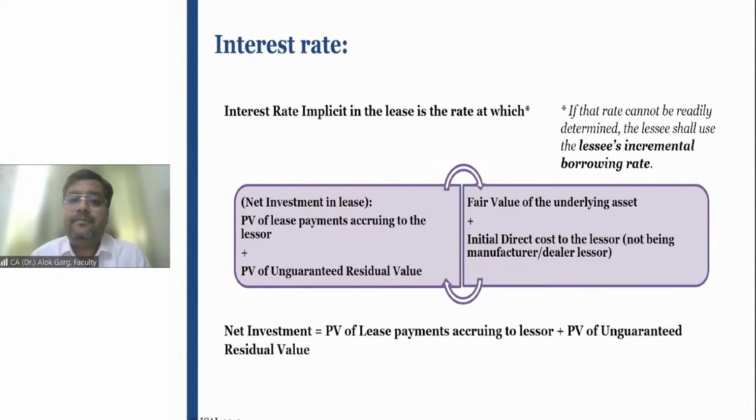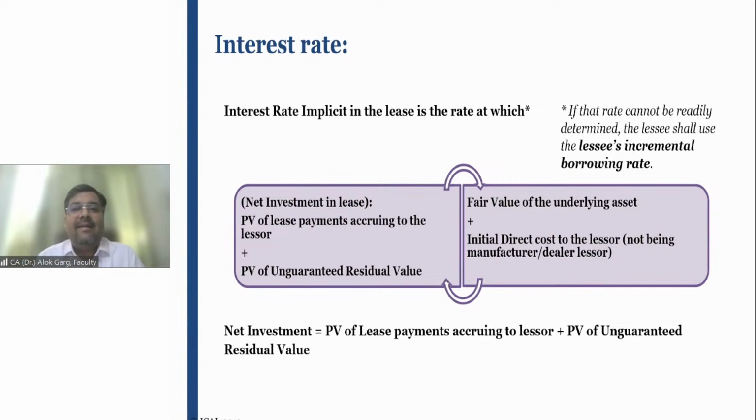Now, friends, what is meant by interest rate? Interest rate implicit in the lease, right? Why is this interest rate important? Because when you compute right of use asset or lease obligation, in that case, you have to discount it. You have to discount the future cash flows, right?